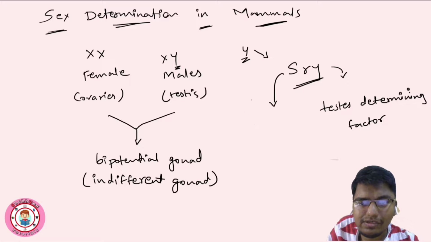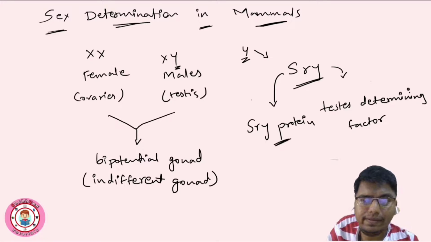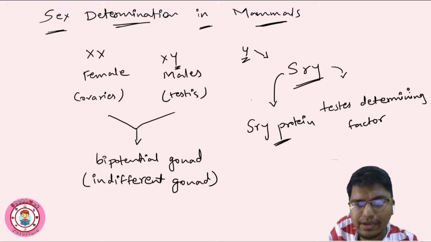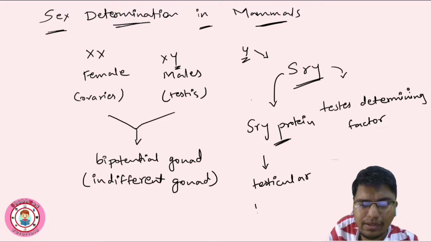This will produce a protein known as SRY protein, which is present in mammals. This SRY protein forms the testis, meaning the testicular pathway is initiated.